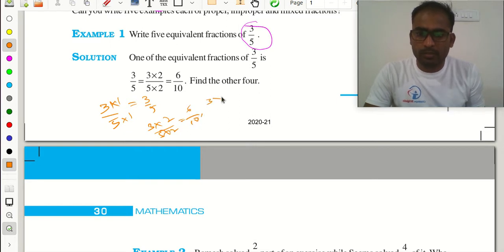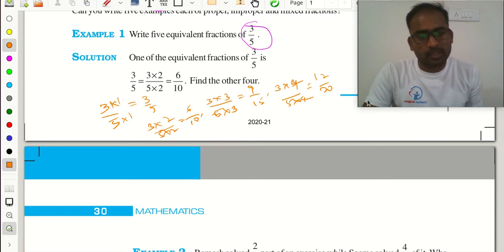Then 3 multiplied by 3, 5 multiplied by 3, gives 9 by 15. Next 3 multiplied by 4 and 5 multiplied by 4 gives 12 by 20. Like this it goes. So here you need to find the equivalents of this 3 by 5.